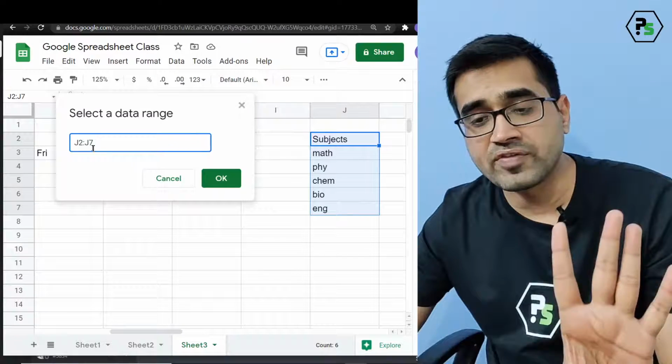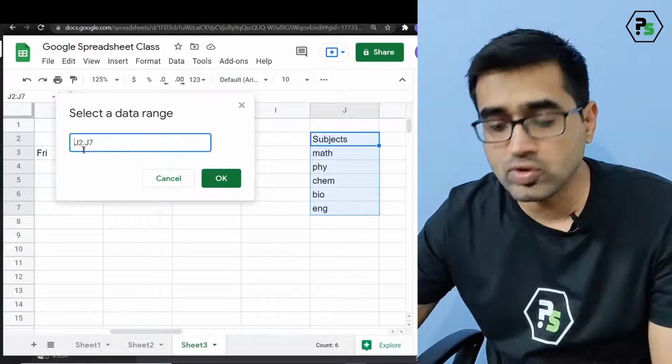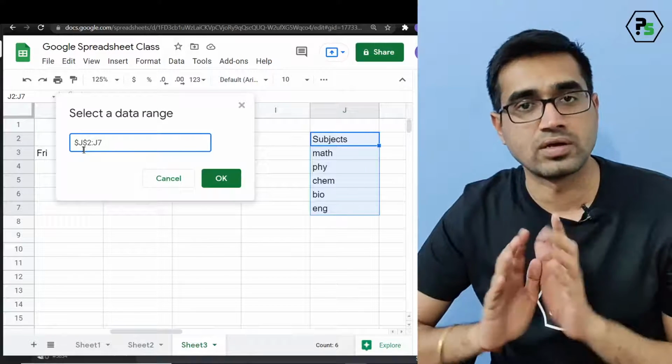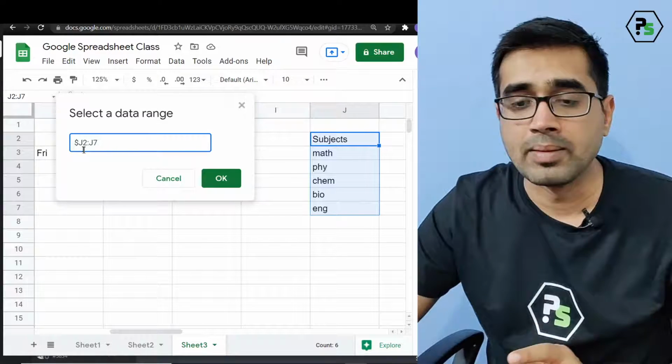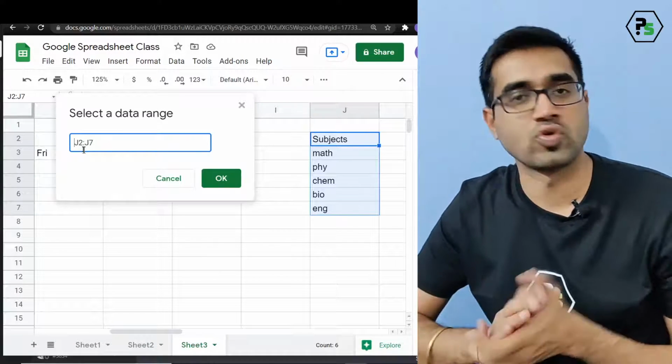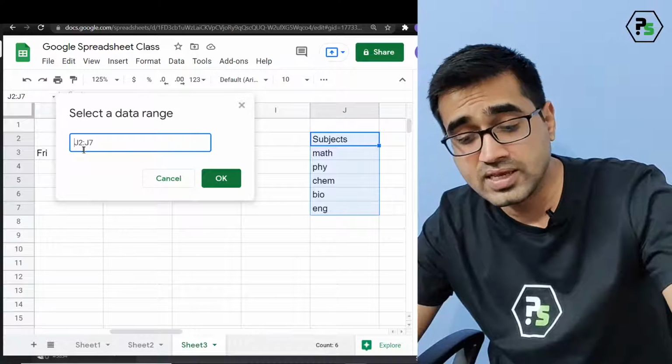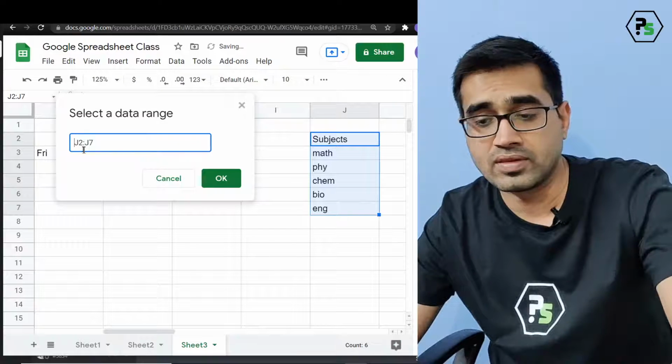To do an absolute reference, there is a shortcut way. Either you can go add dollar here, lock the rows, lock the columns. But you are smart. You know why? Because you know it already. So now you press your F4 key. Okay.